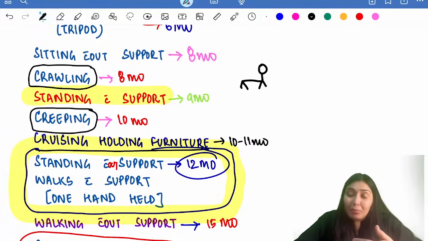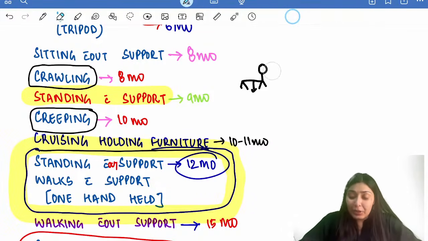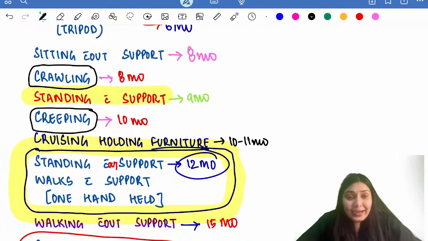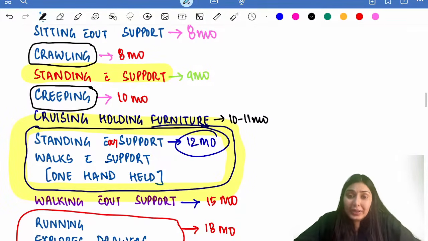If the abdomen is touching the floor, this is crawling. And if the abdomen is lifted off the floor, it's creeping. So firstly comes crawling at 8 months and then creeping at 10 months. Then the child will be holding the furniture and cruising at 10 to 12 months. Then comes the first birthday of the child, that is 12 months. At 12 months, the child will be able to stand without support.